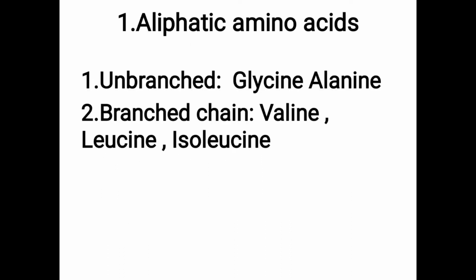Aliphatic amino acid has 2 types again, unbranched and branched. Examples for unbranched are glycine and alanine. The R group in glycine is H, and in alanine it is CH3. The R group in an amino acid is the variable group, you know. So unbranched are glycine and alanine. Branched aliphatic amino acids are valine, leucine and isoleucine.